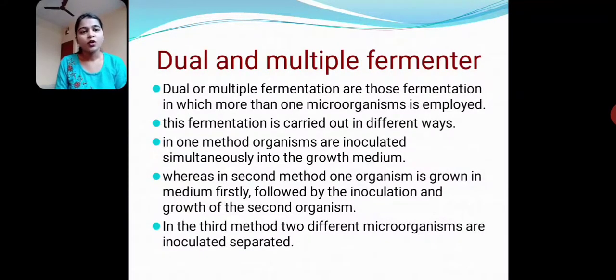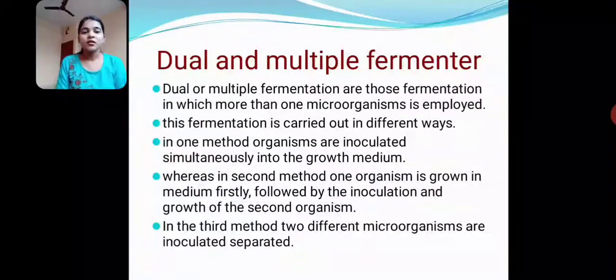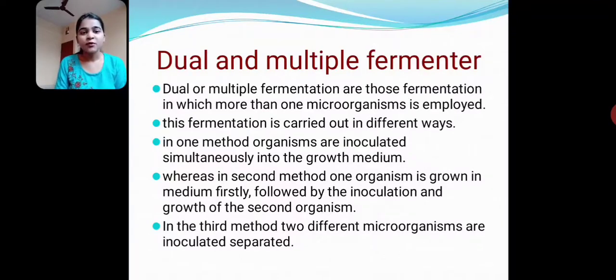Next, dual or multiple fermenter. These are fermentations in which more than one microorganism is employed. This fermentation is carried out in different ways. In one method, organisms are inoculated simultaneously into the growth medium. In the second method, one organism is grown in the medium first, followed by the inoculation and growth of the second organism. In the third method, two different microorganisms are inoculated separately.